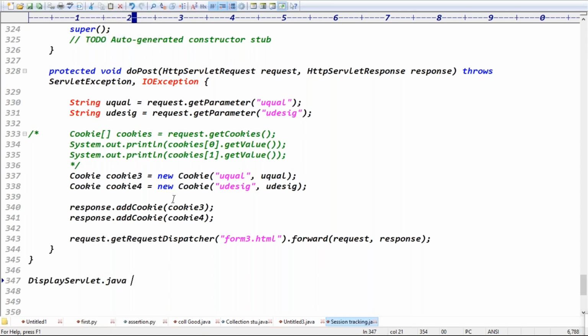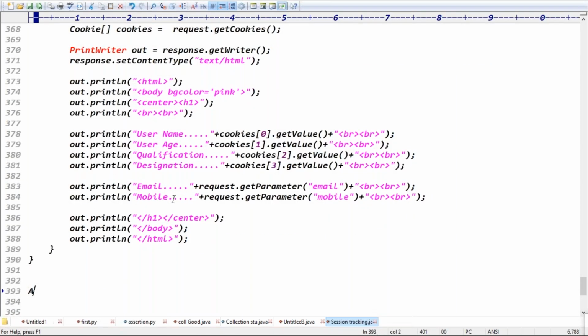Display servlet.java. Guys, what is the advantage of this mechanism? Tell me the advantages. The first advantage is that the data is maintained at the client side. So the performance will be increased, right?